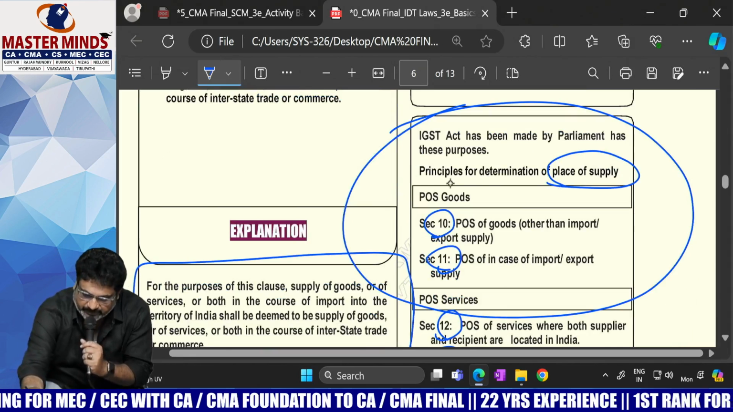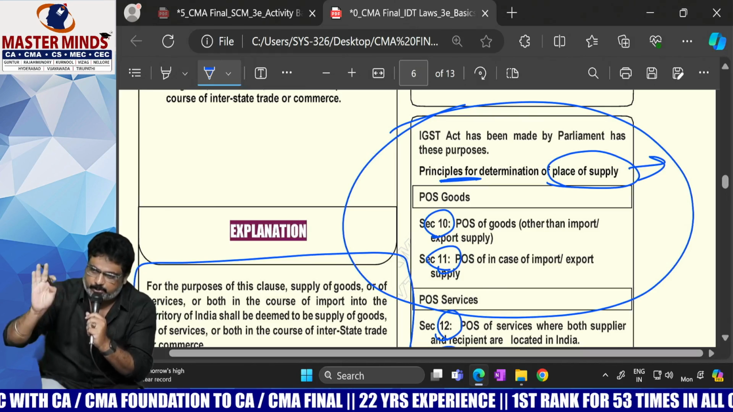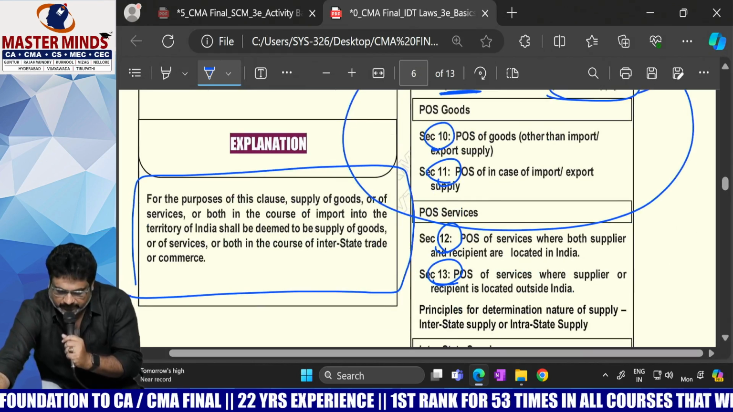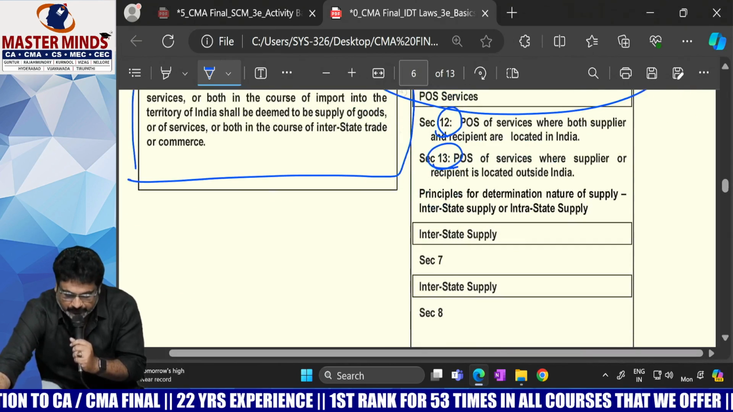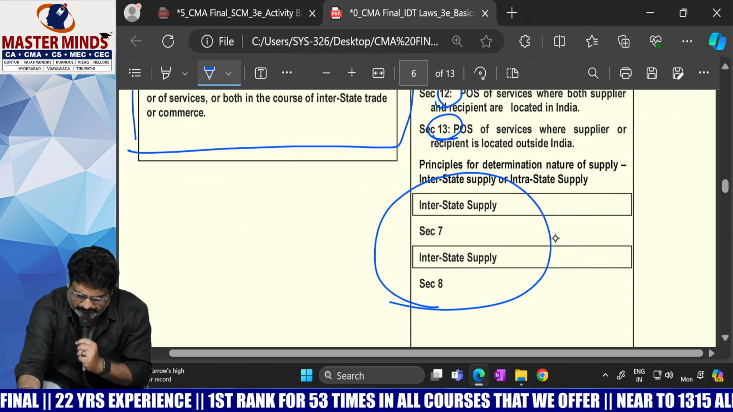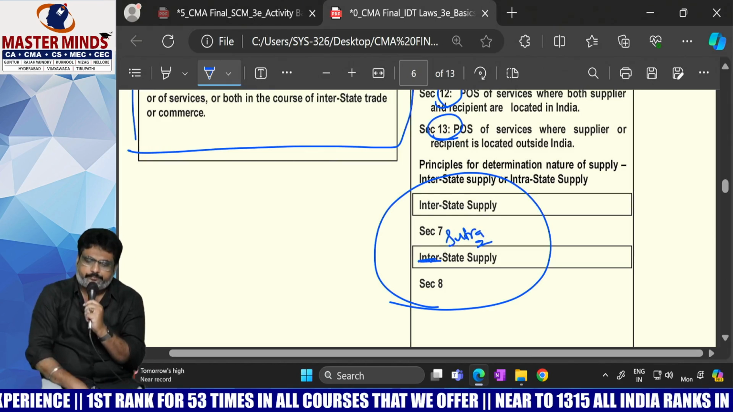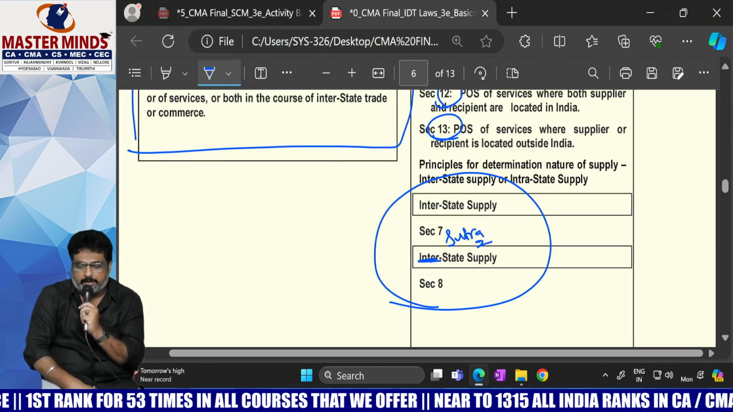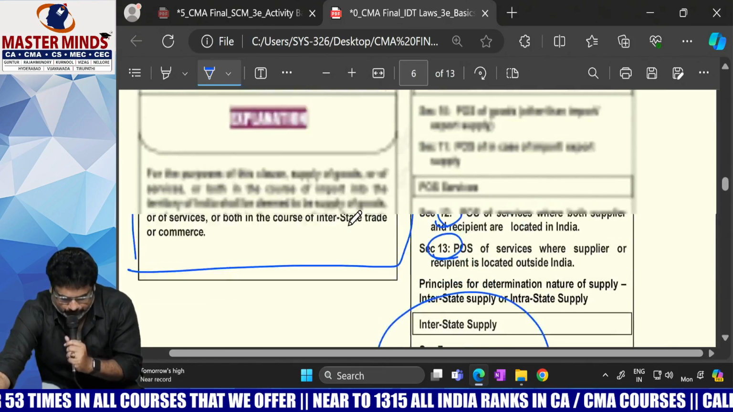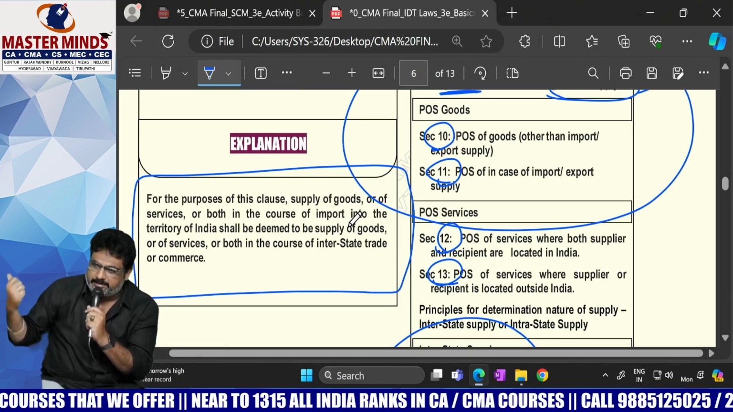And the second one, what is the other purpose of the IGST Act? To create the principles or the rules for determination of place of supply, and for that four sections are created. Sections 10 and 11 are with respect to goods, 12 and 13 with respect to services. Based on that, intrastate and interstate supplies will be decided. Section 7 is inter and 8 is intra. So this is a topic with respect to 269A. And last but not the least, imports are deemed to be interstate supplies.